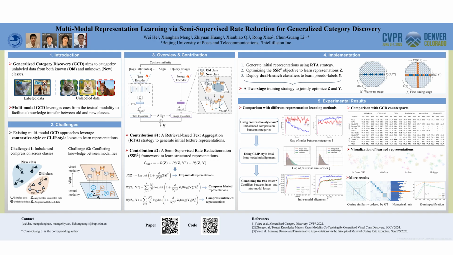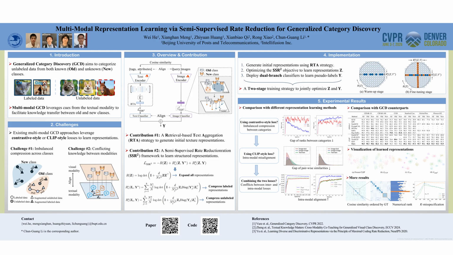To effectively train our framework, we deploy dual-branch classifiers to produce pseudo-labels and adopt a two-stage training pipeline. During the warm-up stage, we use supervised rate reduction to stabilize the representation learning and cluster the learned representations from each modality. During the alignment stage, we apply the full SSR squared loss and an additional co-training loss to align classifiers' predictions between the visual and textual modalities. This strategy prevents early pseudo-label mistakes from misleading the optimization of the self-supervised compression term.